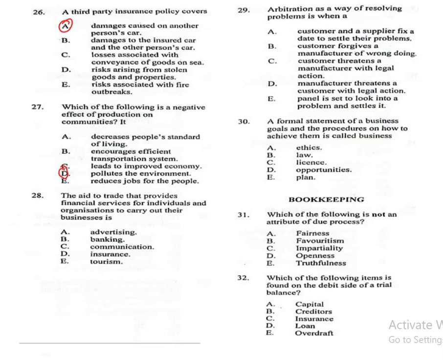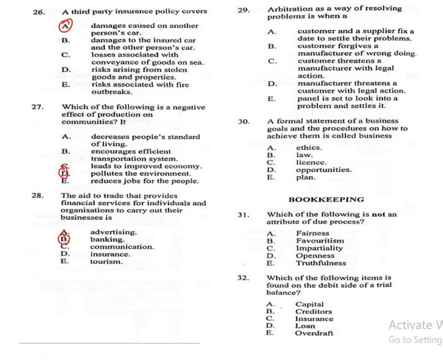Question number 28. The aid to trade that provides financial services for individuals and organizations to carry out their businesses is A. Advertising, B. Banking, C. Communication, D. Insurance, E. Tourism. The correct answer is B. Banking.